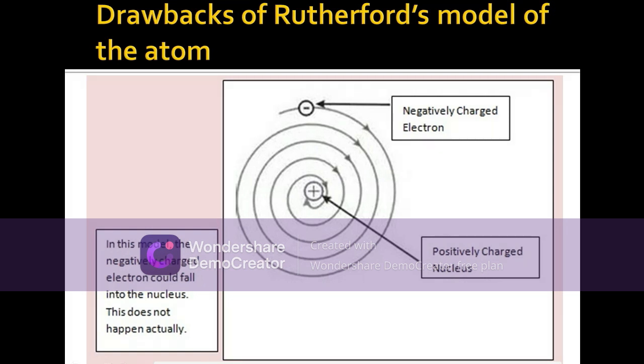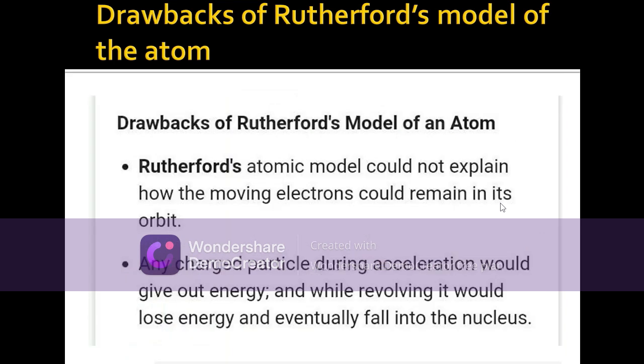Why? When an object rotates in circular motion, it loses energy in a sense. See, imagine you're just moving around the temple. If you move 9 times or 108 times, what will happen? At one point of time, you will lose energy and sit and relax. The same way, any object which is moving in a circular path will have acceleration, and because of that it loses energy, and eventually it will fall into the nucleus. This is the main postulate that is considered a drawback.